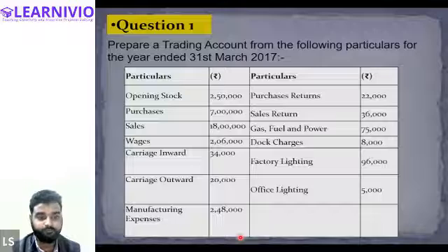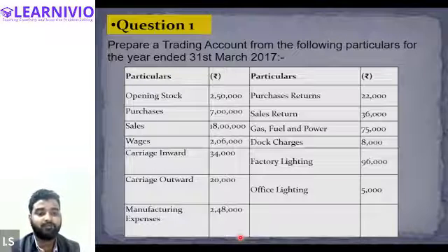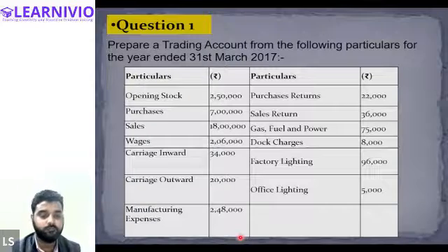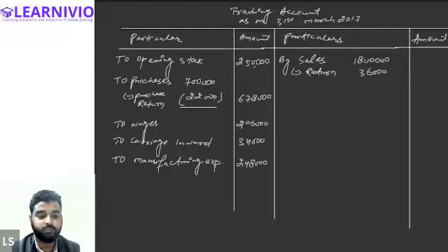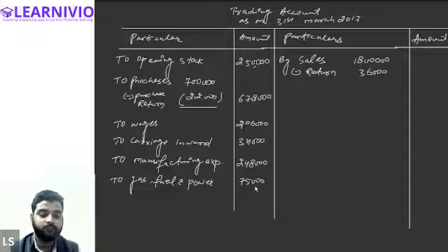Gas, fuel, and power. What do you think? All of these expenses are related to factory, yes or no? Halima? Related to factory, correct. So this will be recorded in the trading account. Gas, fuel, and power, 75,000. So we will be recording it again on the debit side. To gas, fuel, and power, 75,000. All right, Hamad? Yes, sir. All right.